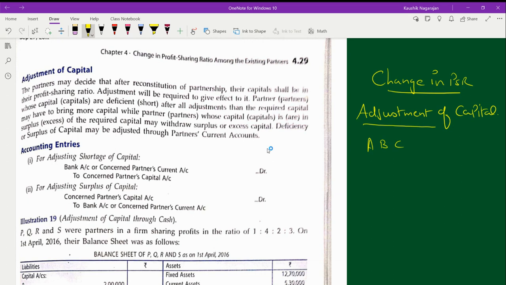Okay, with respect to adjustment of capital in PSR. For example, if there are three partners A, B, and C in a firm, and initially they are sharing the profits and losses equally, 1 is to 1 is to 1, and now they want to change the profit sharing ratio to 3 is to 2 is to 1, say for example. With the help of the sacrificing ratio and gaining ratio formulas, we derive who is gaining or who is sacrificing out of these changes. But we also should understand how much amount of capital is to be brought in by the respective partners as per the question.